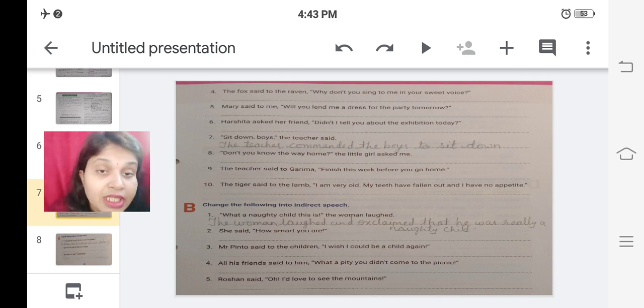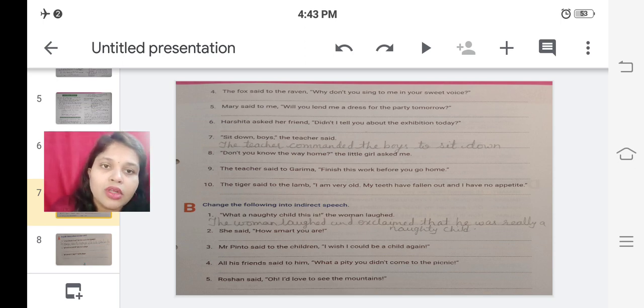In the imperative sentence, instead of the conjunction that, we use the infinitive to plus verb. So here I have used infinitive to plus sit. Sit is verb. The teacher commanded the boys to sit down, full stop. So this is the correct answer, right? In this way you have to do the remaining sentences or convert them into indirect speech.